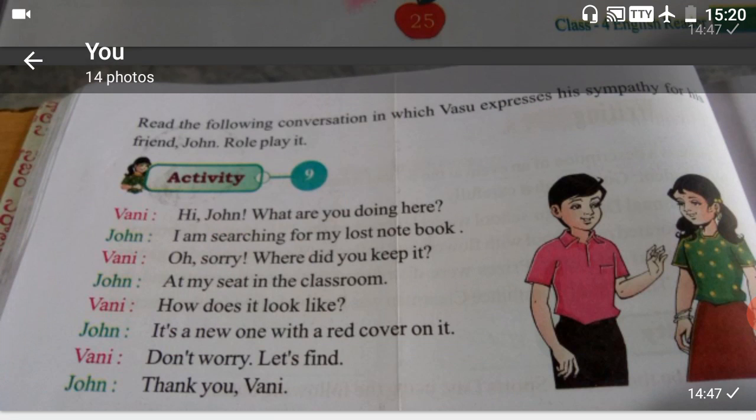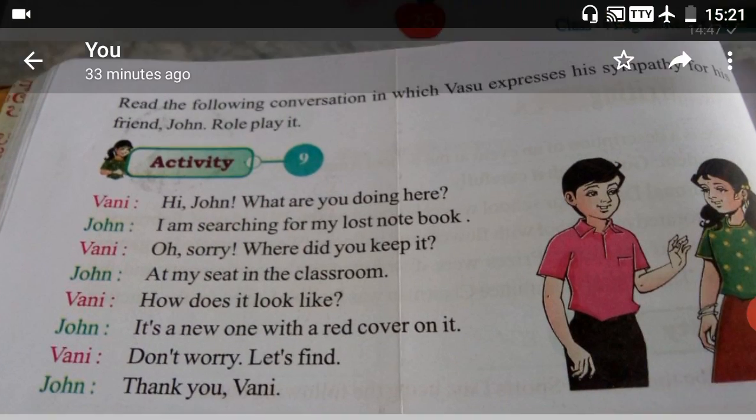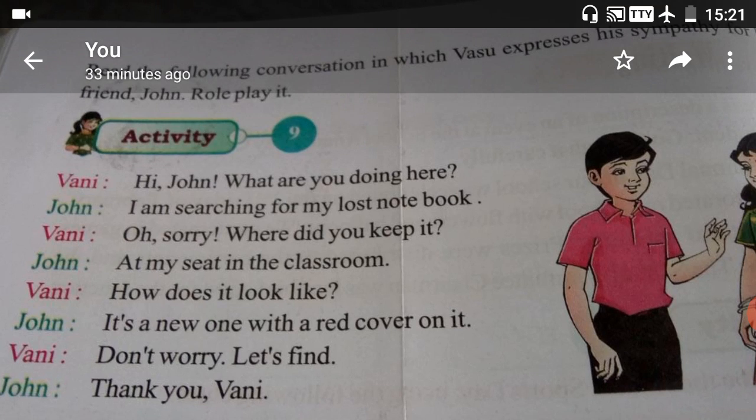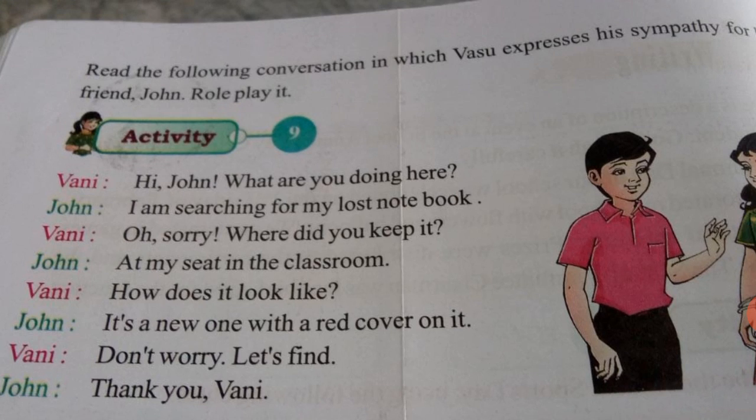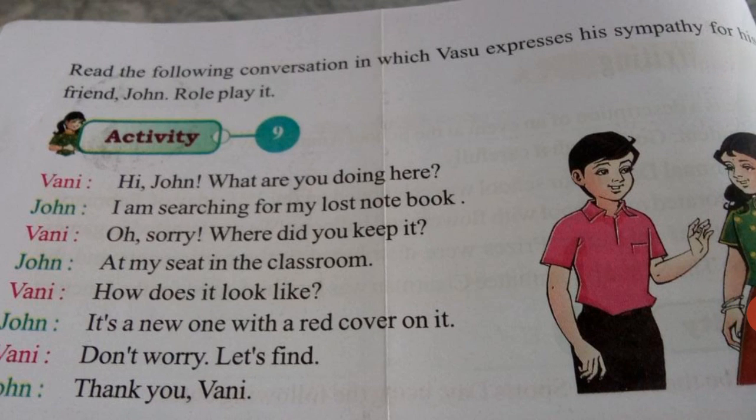Okay, all of you go to page number 26. Read the following conversation in which Vani expresses her sympathy for her friend John. Role play it. Activity 9. You can see one boy and one girl in this picture. This boy's name is John and the girl's name is Vani. Let's see what Vani is saying.